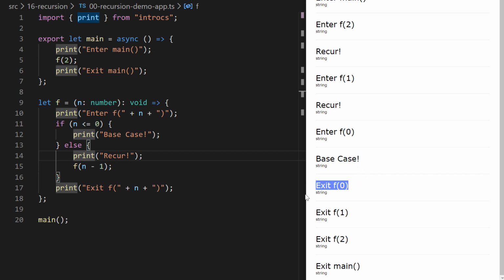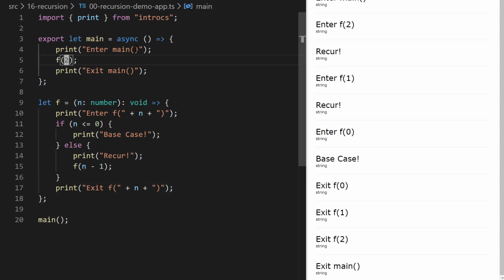And then notice as we return back to each subsequent frame in our function call sequence, we're going back up our call stack as we saw in the environment diagram, and we're exiting each function one by one, such that when we print n each time, it looks like we start from our base case where n was 0, and then we go back to the function frame call where n was 1, and then n was 2, and then we get back into main, all right?